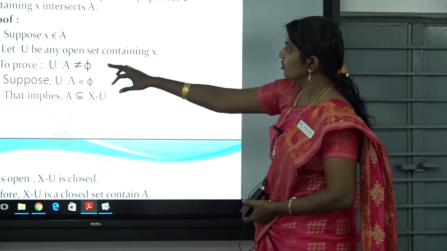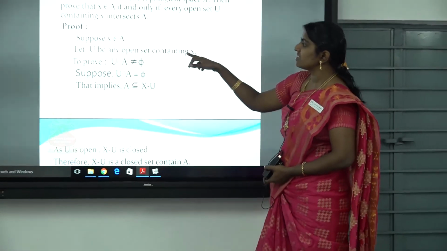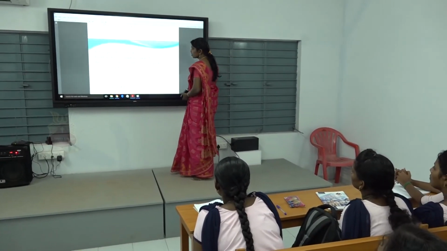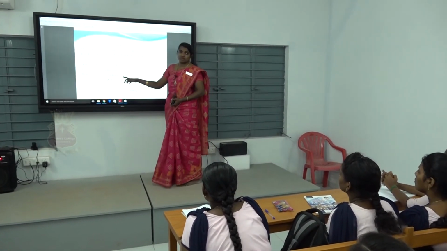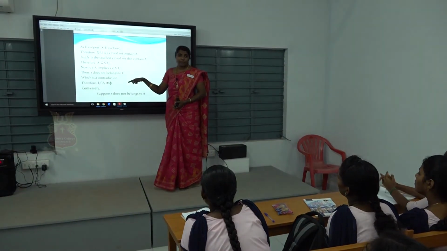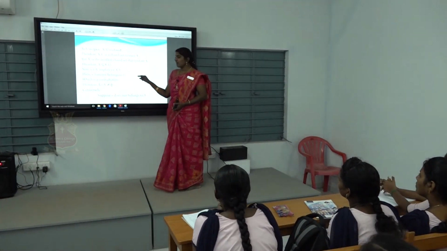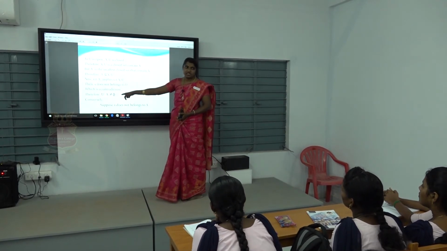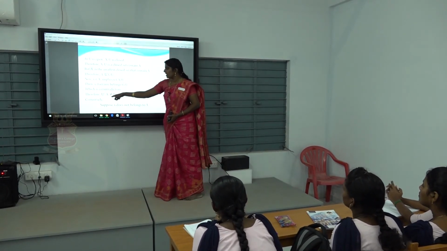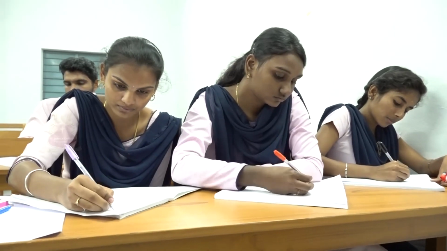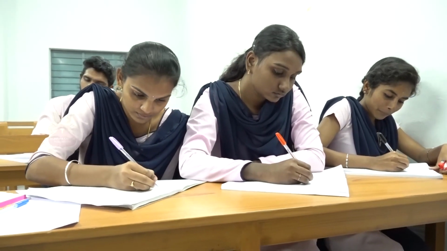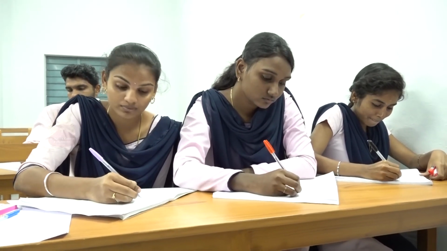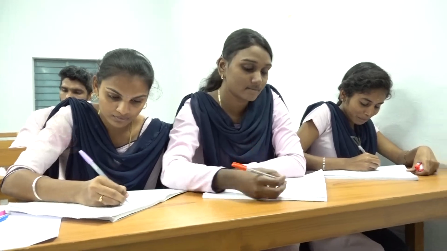We took x belongs to A closure and U be any open set containing x. But here we have x does not belong to U. So it becomes a contradiction. Why do we get the contradiction? Because in the starting we assumed U intersection A equal to empty. So therefore U intersection A is non-empty. That is, U intersects the set A. Okay. Now the converse part. We have to prove the converse part.